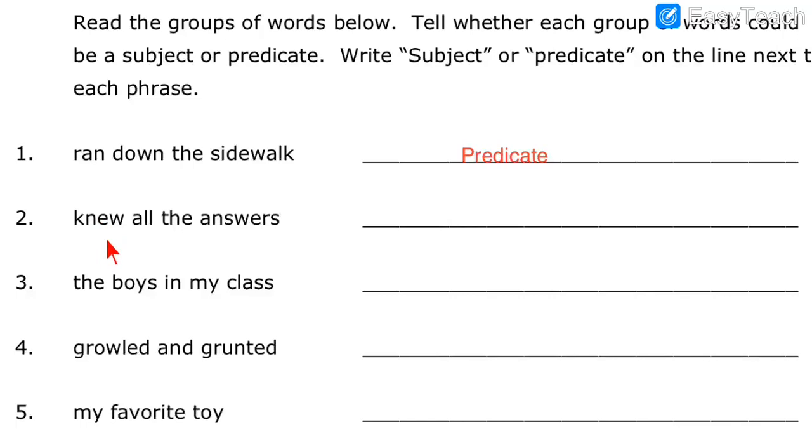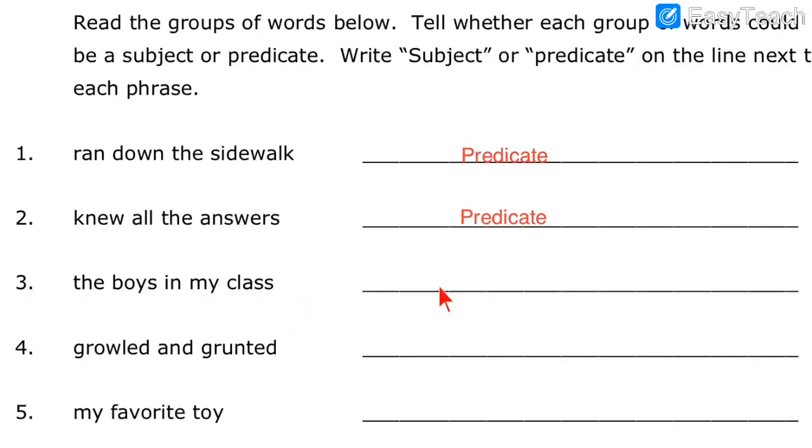So is there any verb over here? Yes, knew. Knew is the past tense of know, so it is also a verb. The students knew all the answers. That is the action of knowing the answers. So when a verb is given, again it is a predicate. So let me write the answer. Again in number 2 the answer is predicate because we have a verb and the verb is knew. Here the verb is ran. I will show the answers in the end again, don't worry.